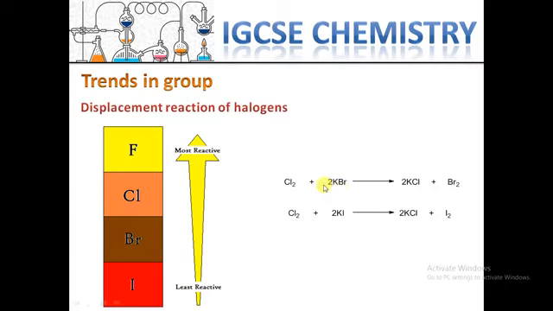So in this case, you can predict the products, whether these atoms stay here or are replaced by the other halogens.